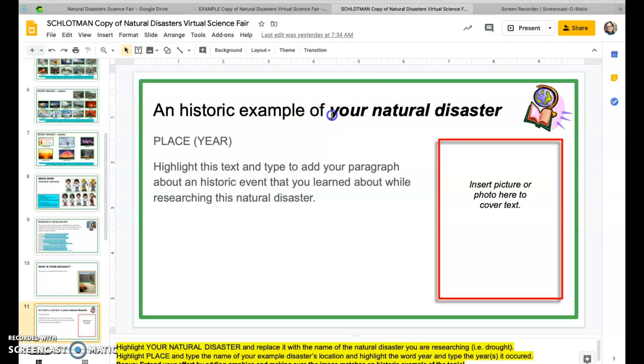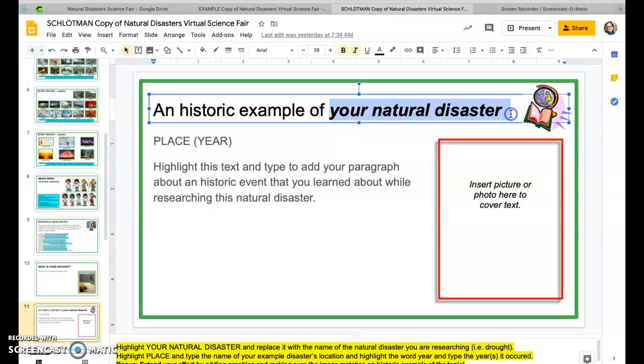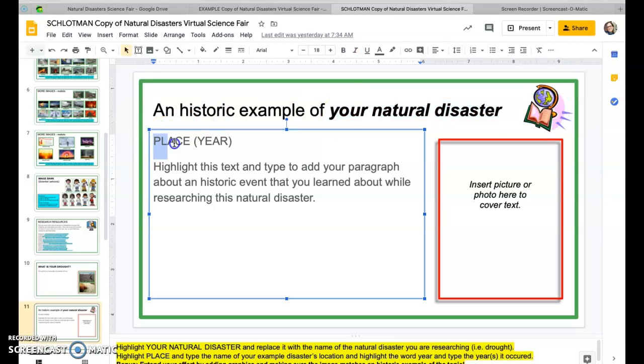We took this part here, your natural disaster, highlighted it just like it says to do down here at the bottom, and we put drought because that was our topic. We also highlighted this and wrote Oklahoma because that was the place. And we took the word year and added the time that it happened. Okay, so place and time. You can leave those parentheses because that does add an official look to it.